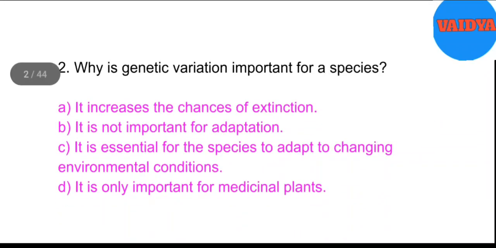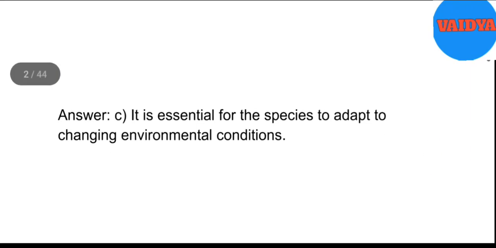2. Why is genetic variation important for a species? A. It increases the chances of extinction. B. It is not important for adaptation. C. It is essential for the species to adapt to changing environmental conditions. D. It is only important for medicinal plants. Answer. C. It is essential for the species to adapt to changing environmental conditions.